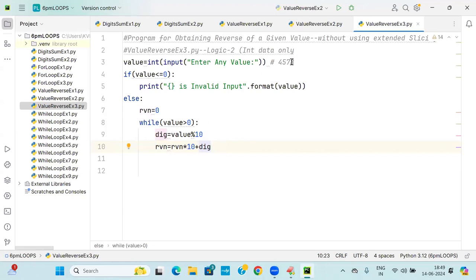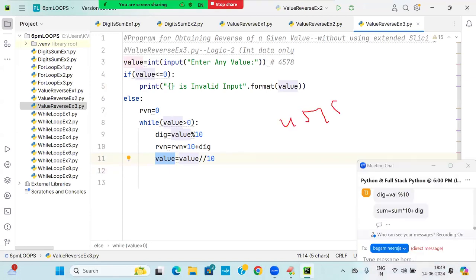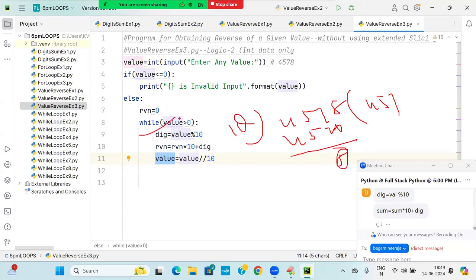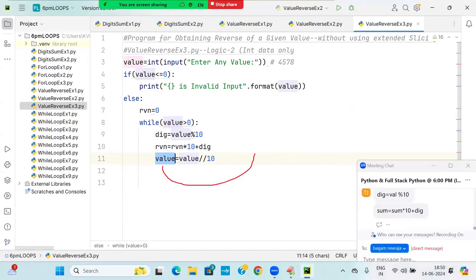And once a digit 8 is coming, I need to take 457 or not? What is that now? Value is equal to value slash slash 10. What is the value of value? 4578 of 10. What is this now? 457. 4570, remainder is 8. I got it. And this is the value I got it or not? Yes. Go back.